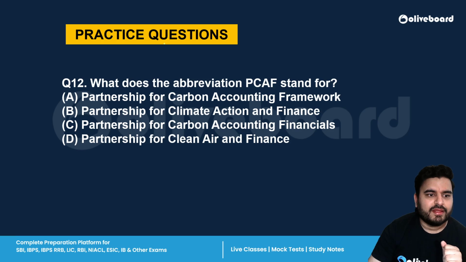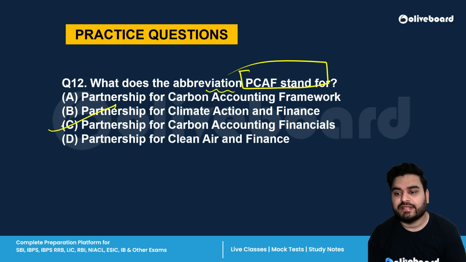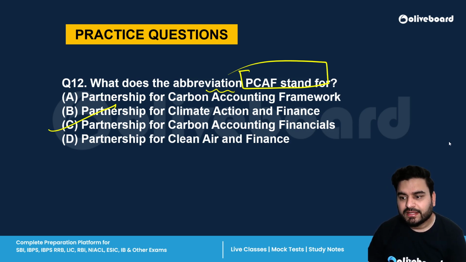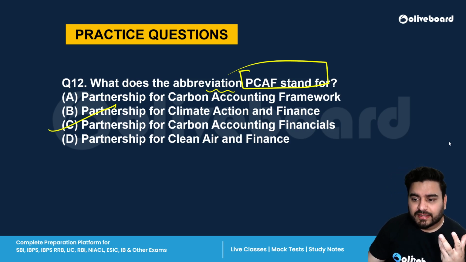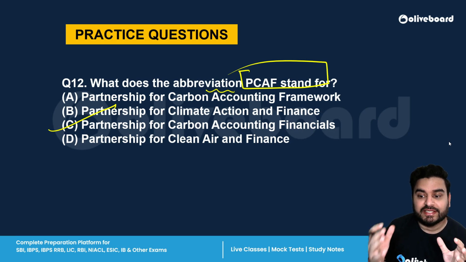Next is, what does the abbreviation PCAF stand for? Partnership for Carbon Accounting Framework, Partnership for Climate Action and Finance, Partnership for Carbon Accounting Financials, Partnership for Clean Air and Finance. So the correct answer is C, Partnership for Carbon Accounting Financials. So basically, it is a global initiative that helps financial institutions measure and disclose the greenhouse gas emission associated with their loans.